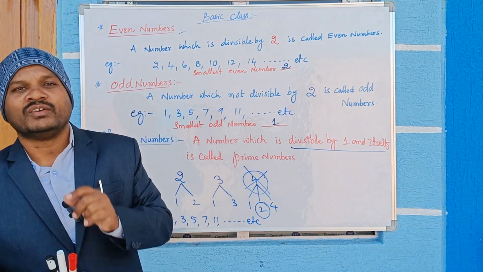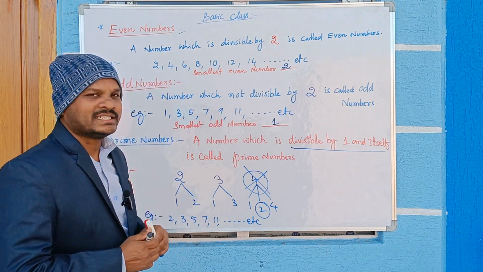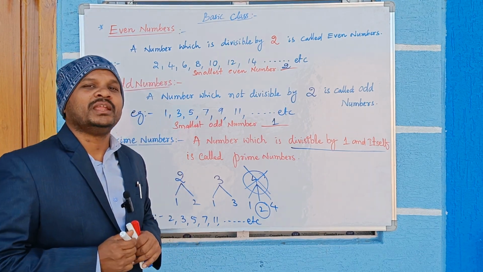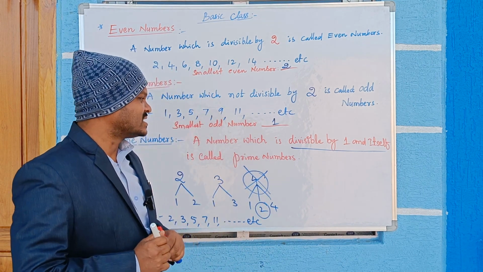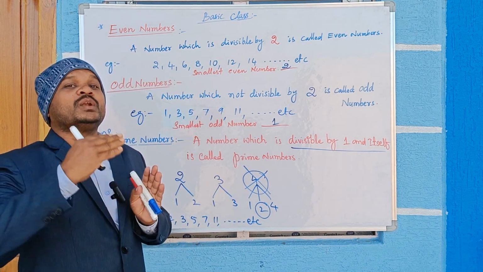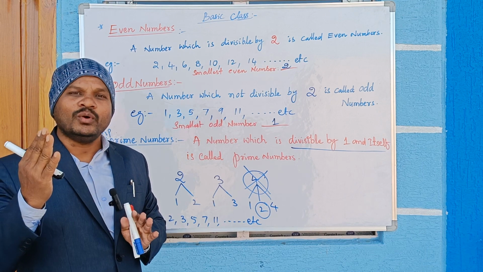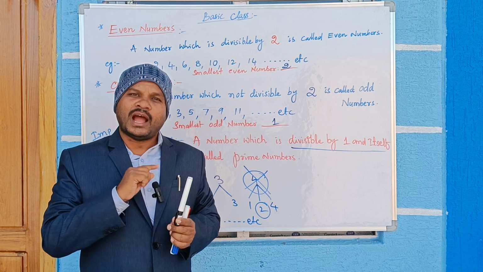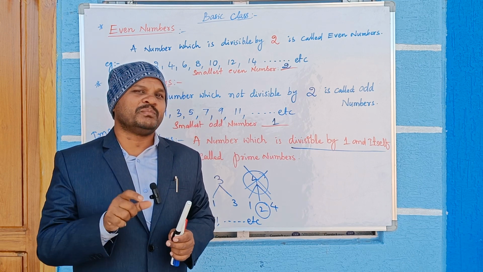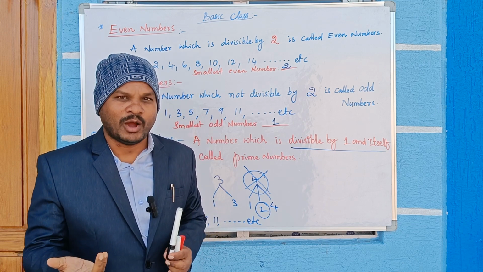Next, up to 50, how many prime numbers? 15 prime numbers will be there. Next, 50 to 100, how many prime numbers? Total up to 100 is 25, up to 50 is 15, so 50 to 100 will be 10.